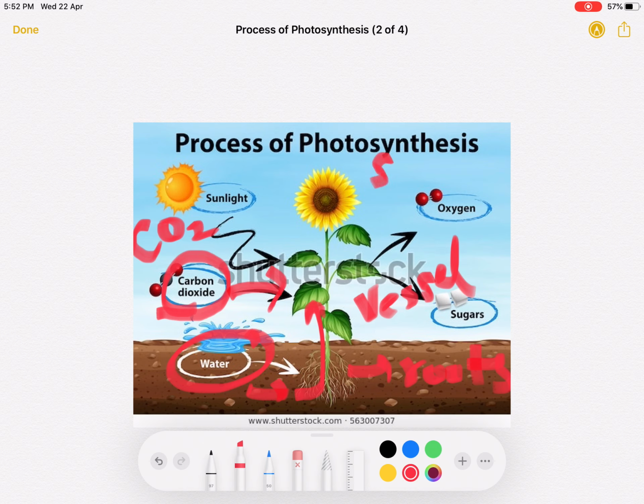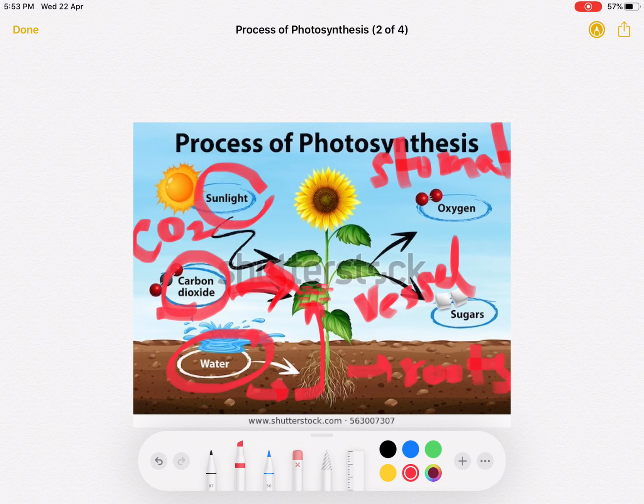What are stomata? Stomata are tiny pores present in the leaves, surrounded by guard cells, and they can exchange gases. So carbon dioxide comes into the plants through the stomata.